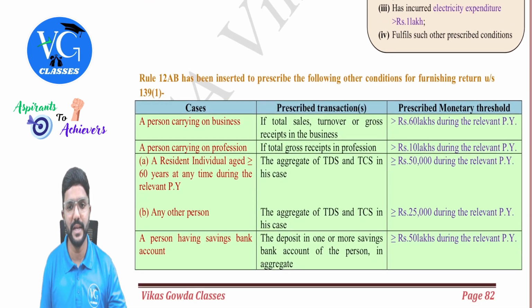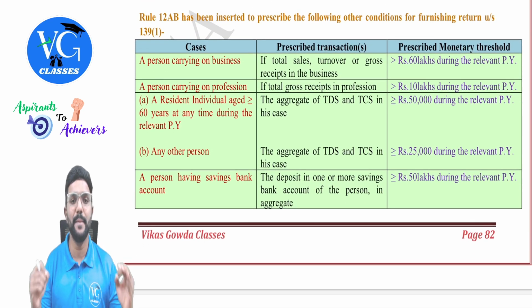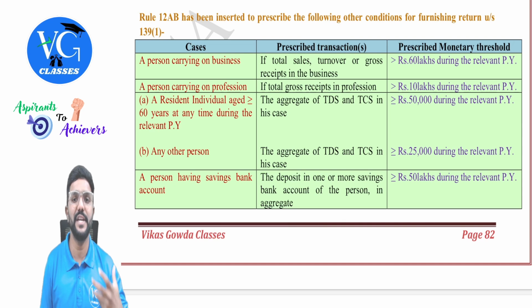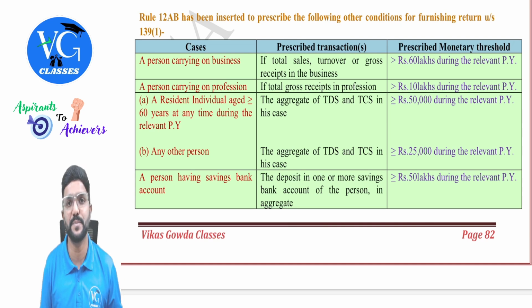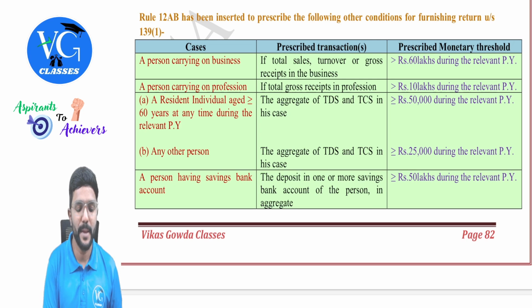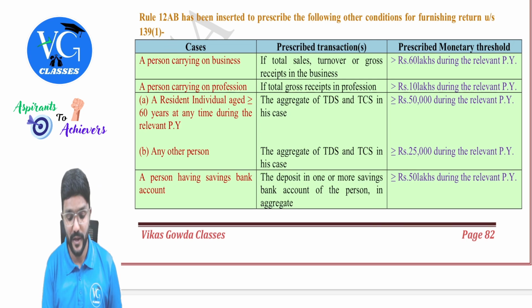Okay, so what is rule telling? We will see. Rule 12AB has been inserted to prescribe the following other conditions for furnishing the return under section 139 subsection 1. Means if a person is covered under any of these points also, he has to file the income tax returns mandatorily, guys. So who are those? We will see one by one. A person who is carrying on the business, if its total sales turnover or gross receipts during the previous year is more than 60 lakhs, irrespective of their income, whether they have income or loss.